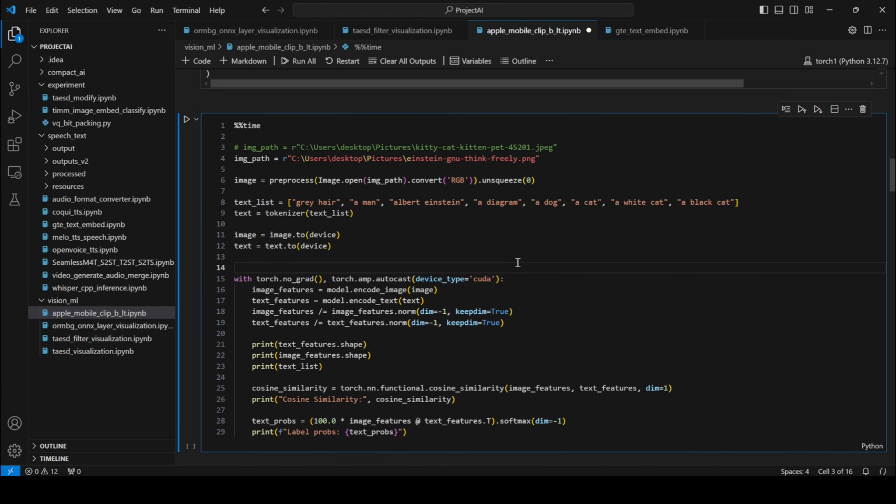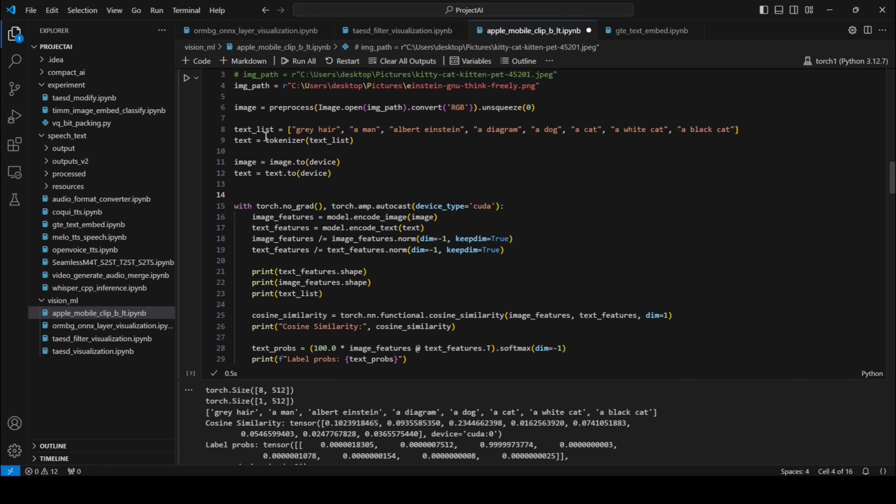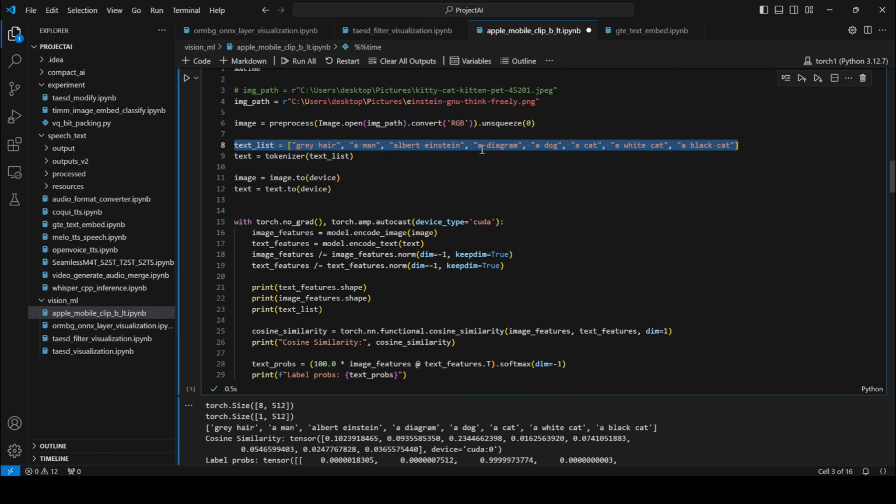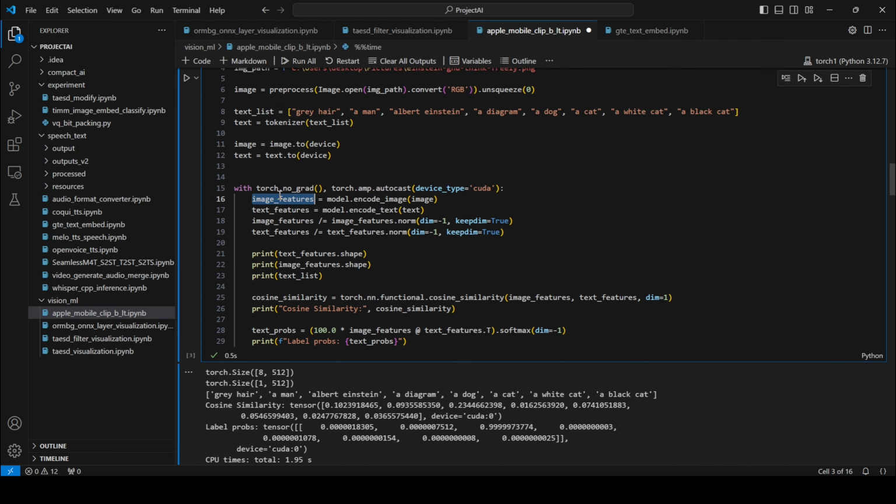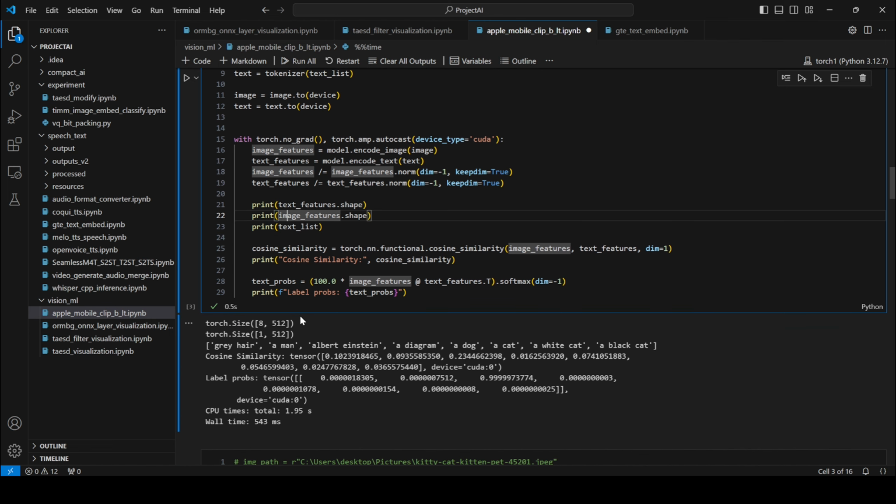And now here I'm showing the text and image embeddings, and their matching probability and cosine similarity. The image that I have input is of Albert Einstein, and these are the texts that I'm comparing against.